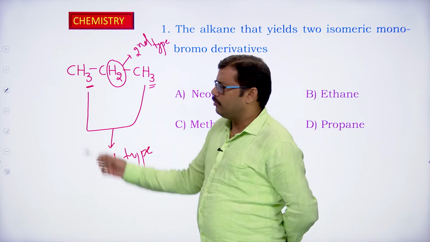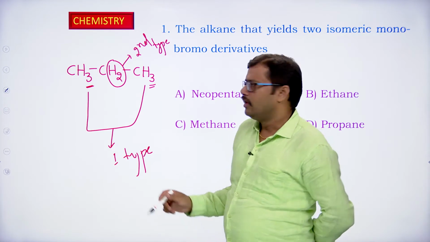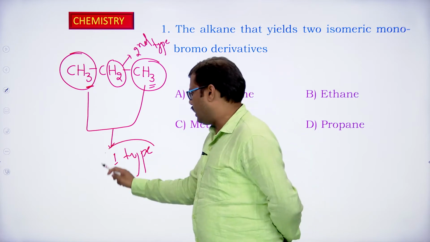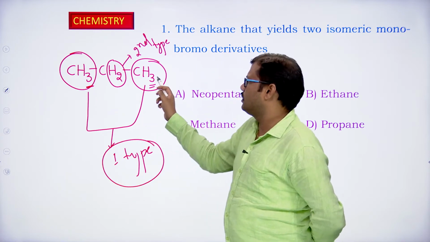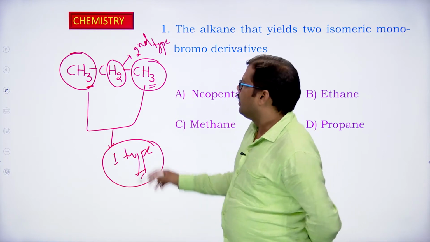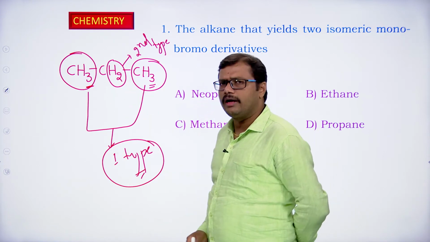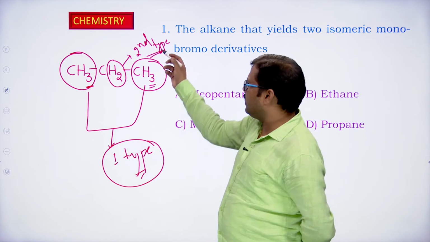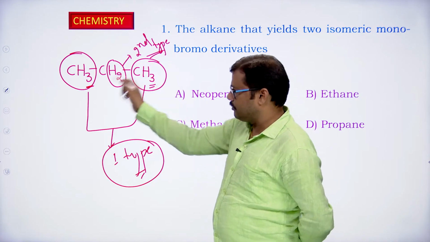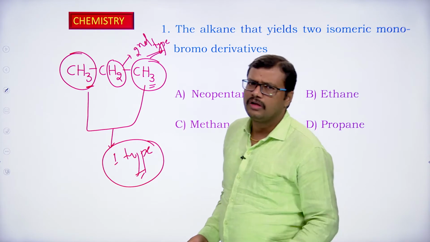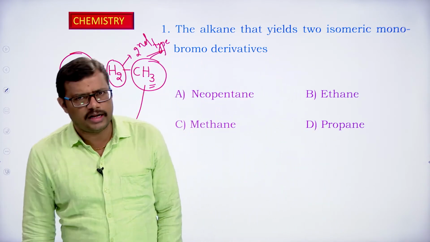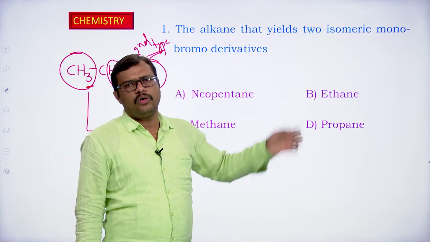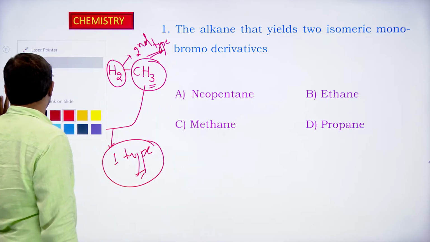So the propane formula we know is CH3, CH2, CH3. The CH3 at this end and the CH3 at this end are both identical, and they have only one type of hydrogens. 3 and 3, a total of 6 hydrogens, are of one kind, okay. And if you look at the middle carbon having two hydrogens, these two hydrogens are of the second kind. So the alkane has two different types of hydrogen atoms present in propane. So we can expect two different types of monobromo derivatives. How is the reaction going on and how are the different products formed?